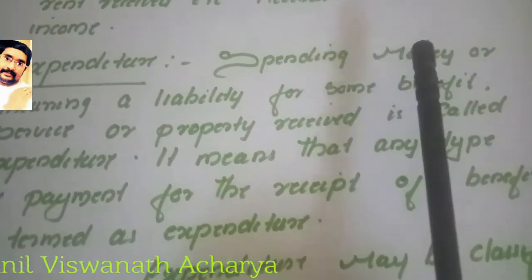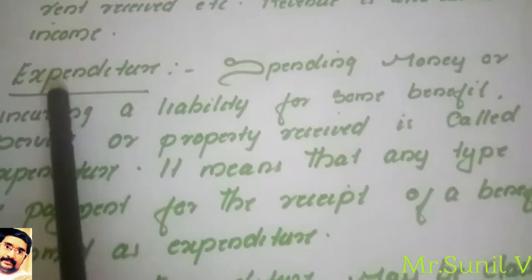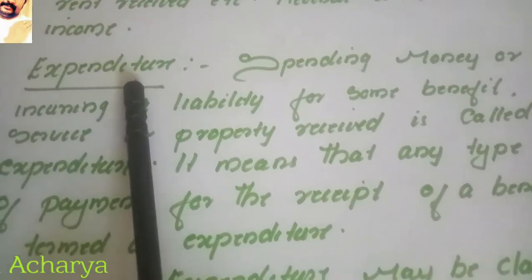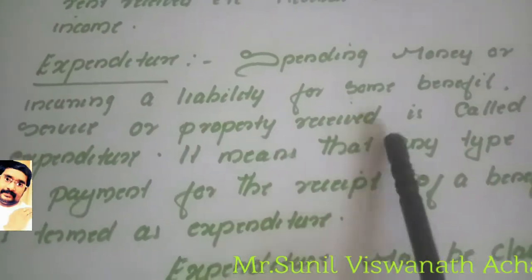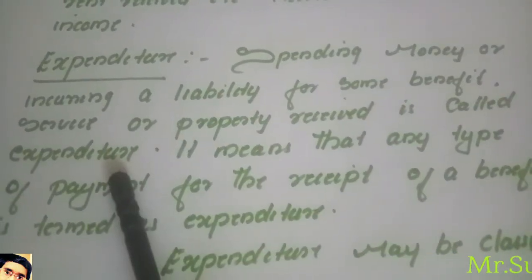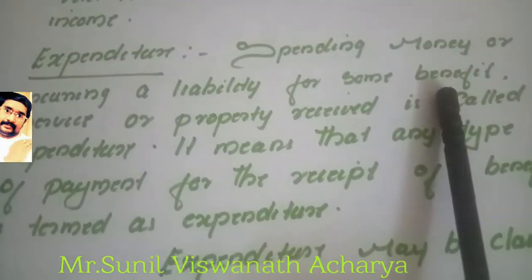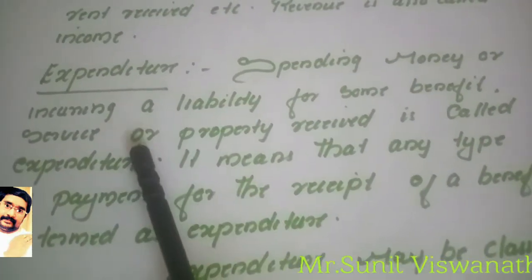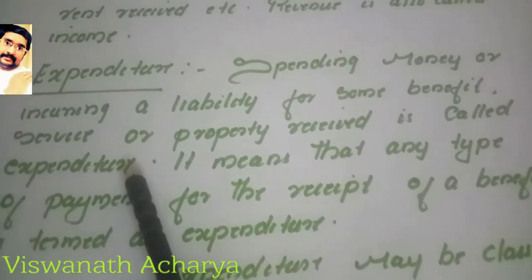If you spend some money for getting some benefit, we call that expenditure. So spending money or incurring a liability for some benefit, or service or property received, is called expenditure.